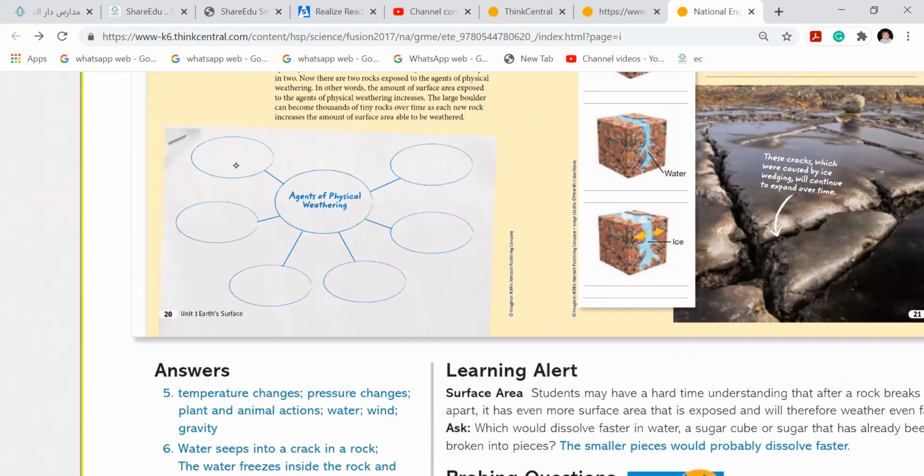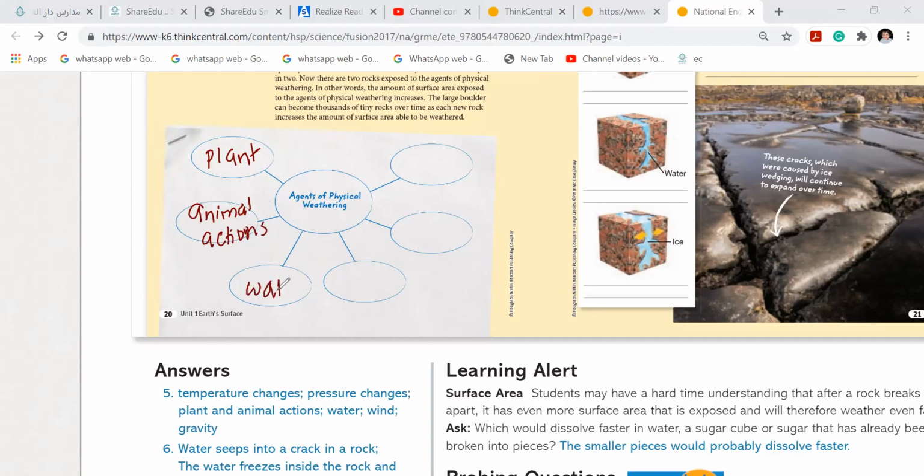Physical weathering happens by plants, animals, water, wind. We can write anything here. Plant, they wrote here, plant. Okay, animal actions. I cannot say animal, I can say animal actions. They move around and they run and they dig.